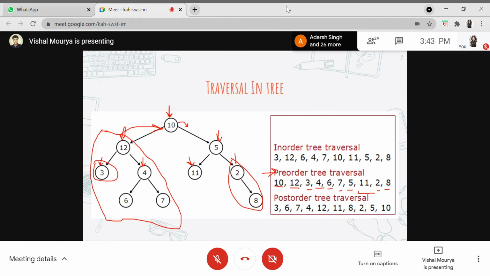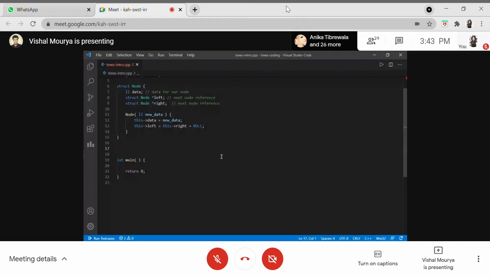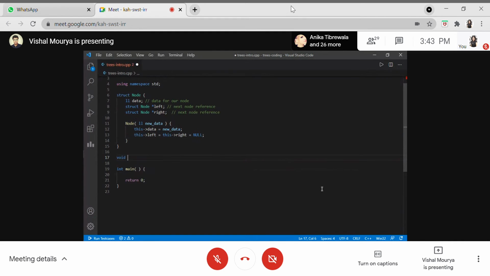So let's code out the pre-order traversal of a tree. I'm back in my VS Code. I'll not return anything from this particular function because I'm just traversing the tree, so there is no need to return anything.